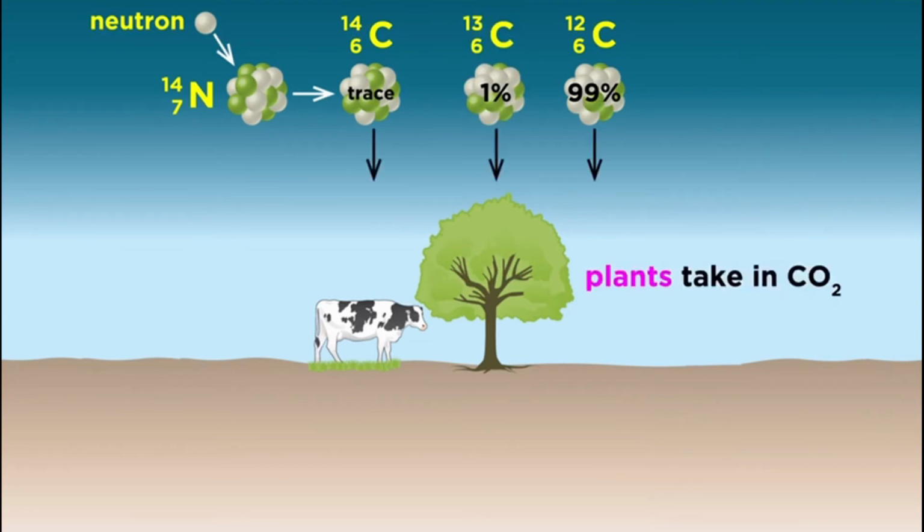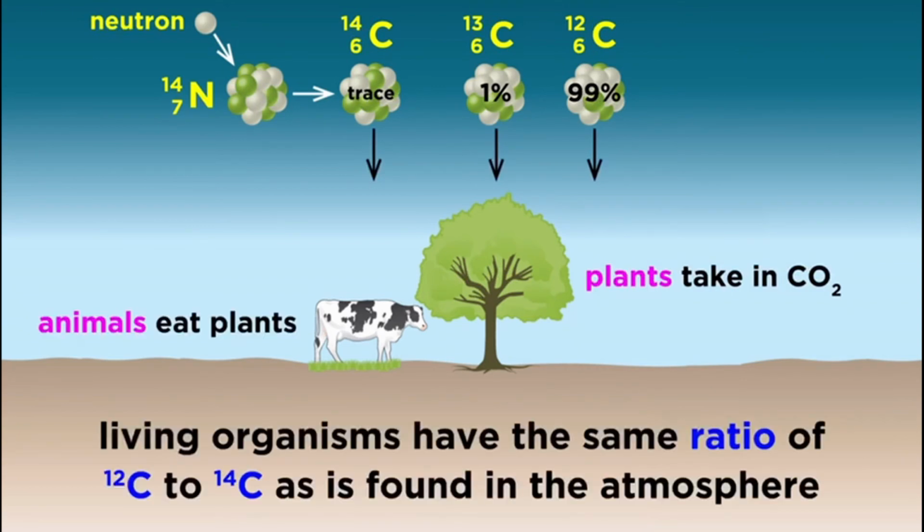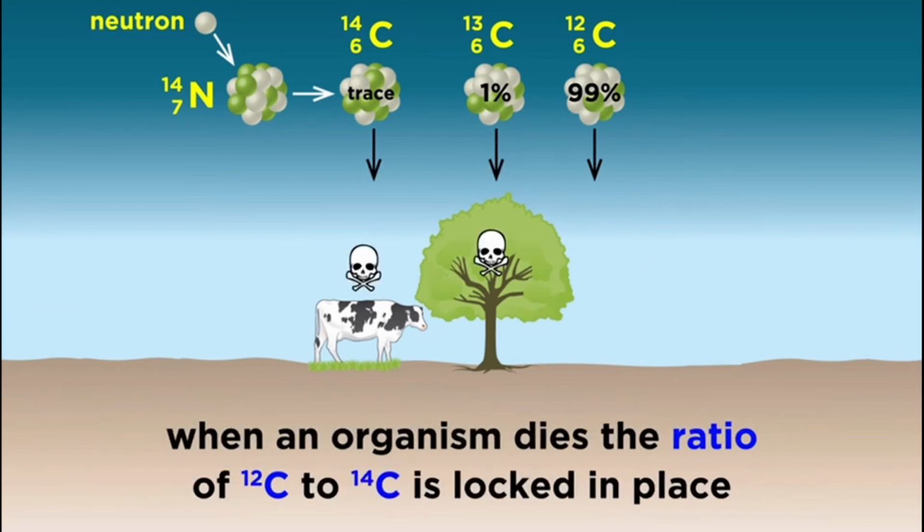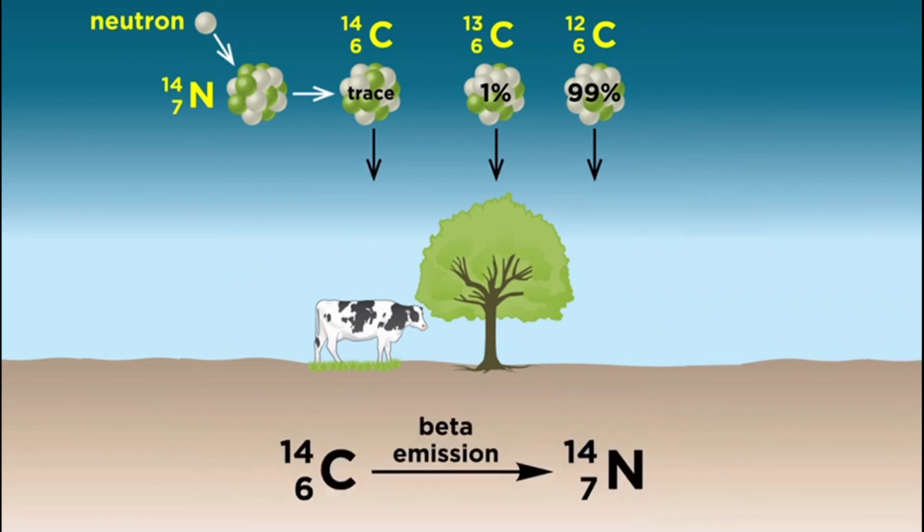As every living thing is made up of carbon, the amount of carbon-12 and carbon-14 in living material are in the same ratio. But when an organism dies, the ratio of carbon-12 and carbon-14 is locked in place. Then, carbon-14 will undergo beta emission to become nitrogen-14 again and be released to the atmosphere gradually, but the amount of carbon-12 is stable and remains the same.